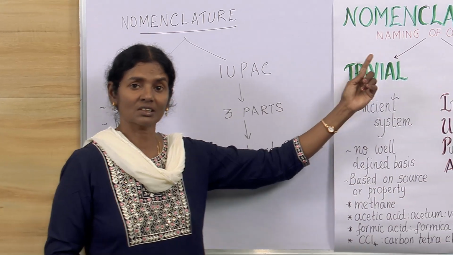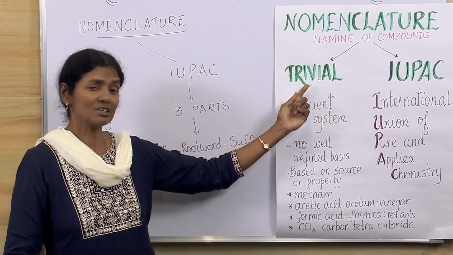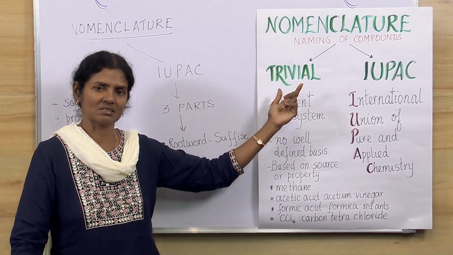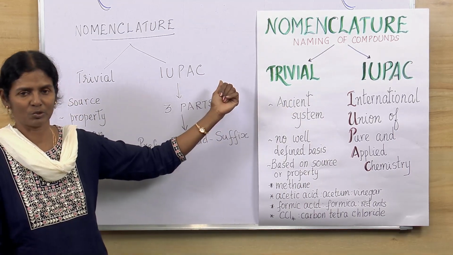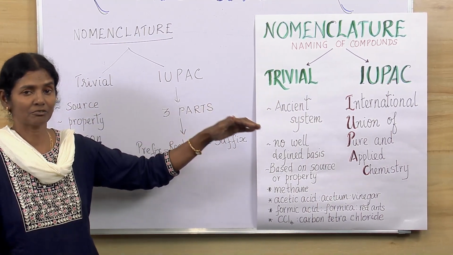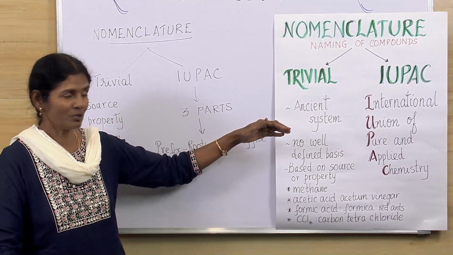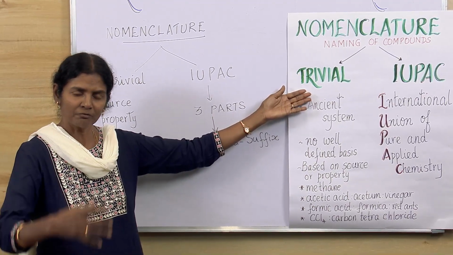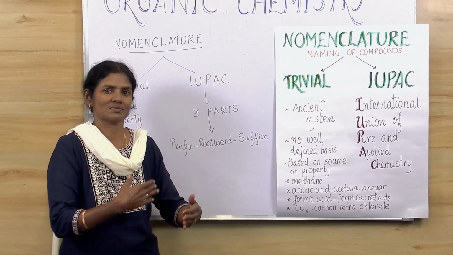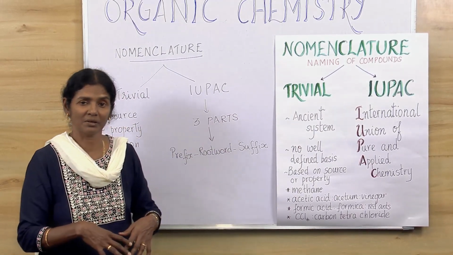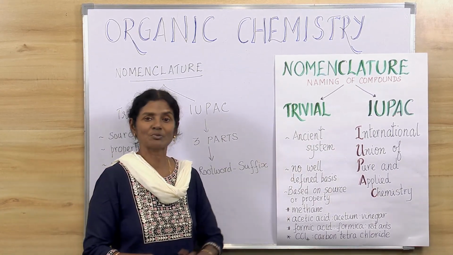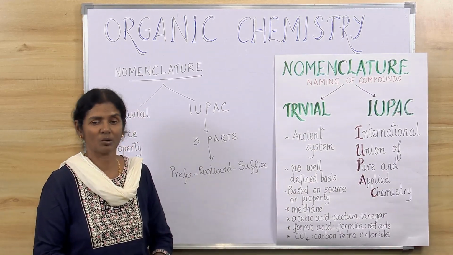Now this nomenclature can be of two types. The first one, which was started years and years back, is the trivial system or the ancient system of naming the compounds. In the good old days, they did not have any definite pattern or definite rule. That was the trivial system, and very few compounds were found or discovered. Slowly, as the days went by, many compounds came in, and then there had to be a regular pattern. That is when the IUPAC system of naming the compounds came in.